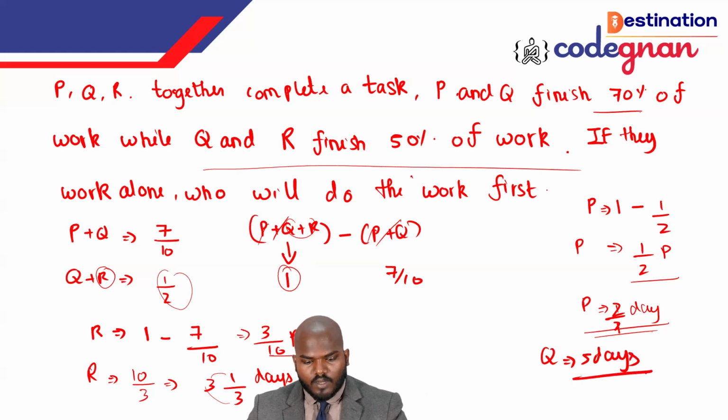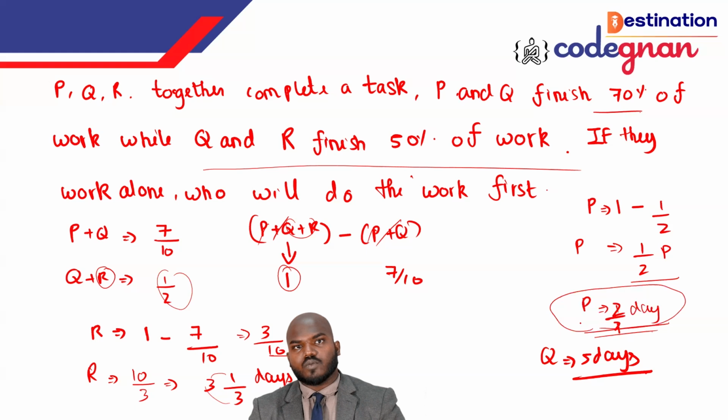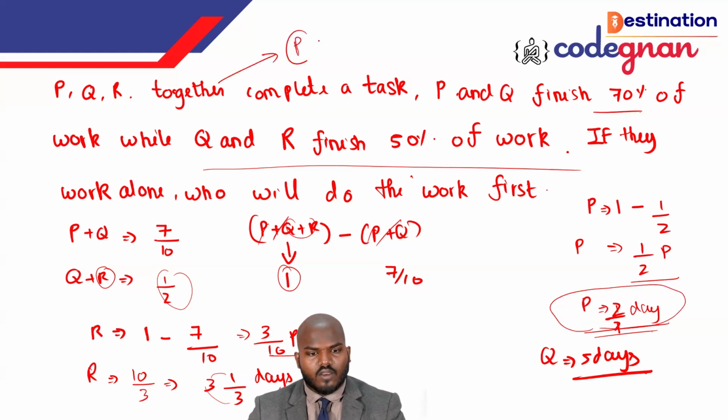So, you see this one: who are the most efficient people? Those who complete the work in fewer days are more efficient. Here P is completing the work in 2 days, so P is the fastest one and an efficient person. So the efficient one here is P, who completes the work fastest. This is how you sort out the answer for the question we have solved here.